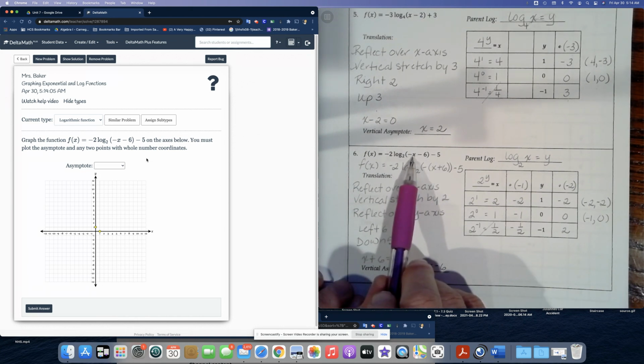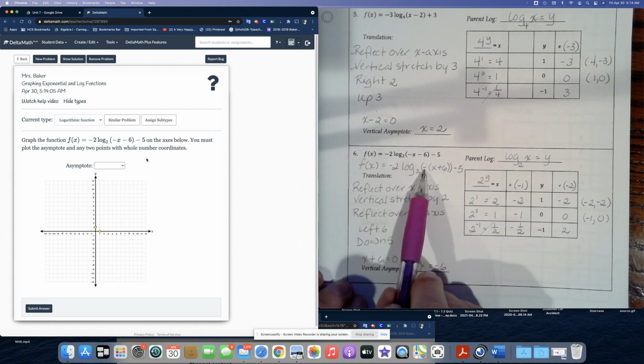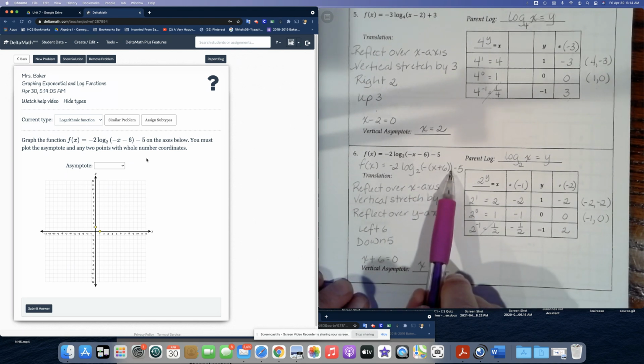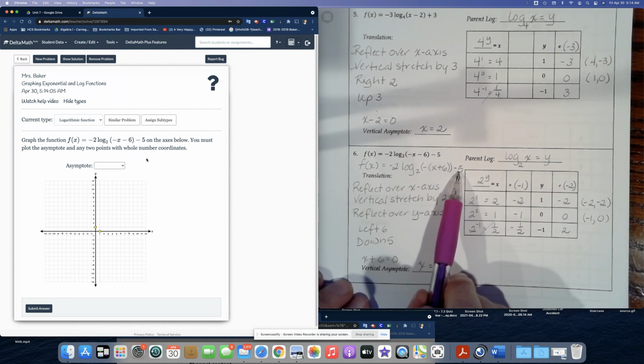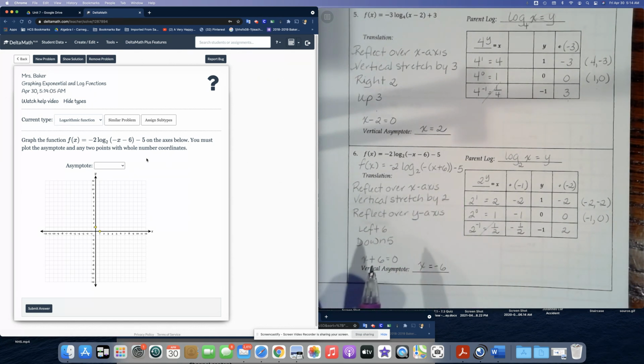So we're simply changing a negative x to a positive x and a -6 to a positive 6 because we have the negative sign factored out. And then out beyond the parentheses, we're just going to put a -5. So we copy down the -5 as is since it's outside the parentheses. So now that we have the function rewritten, let's go ahead and identify everything that we need to do.